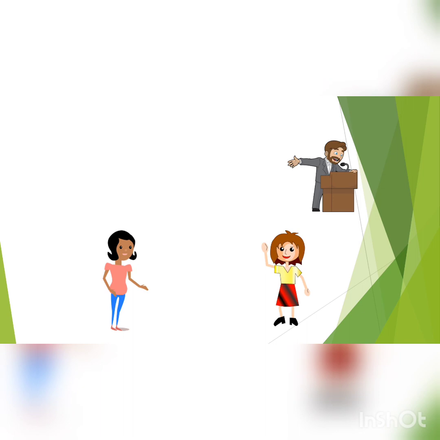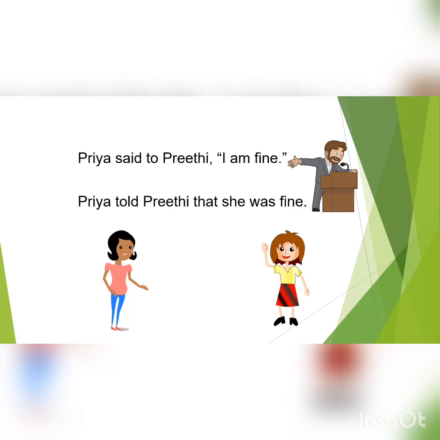As this man is listening to the conversation between these two girls, if we go and ask him about the content said by Priya, he will say, "Priya said to Preeti, I'm fine." Priya told Preeti that she was fine. Using these two methods, he can convey to us the content said by Priya. But there is a difference between these two sentences.